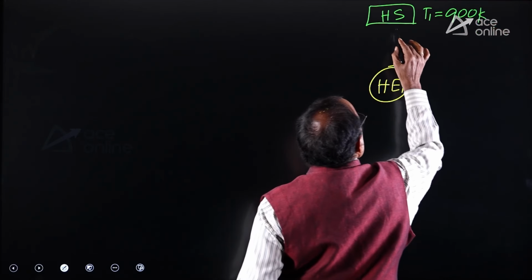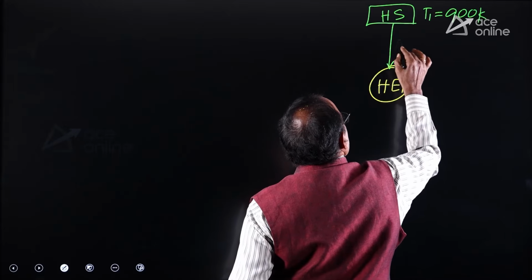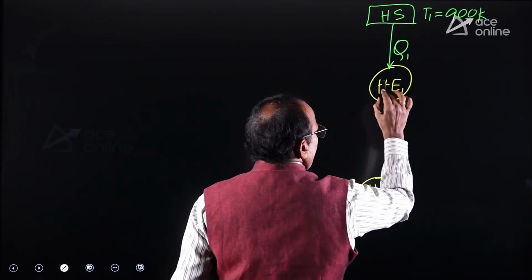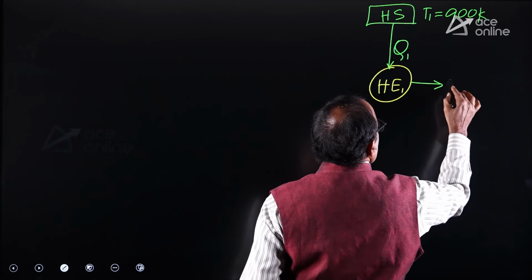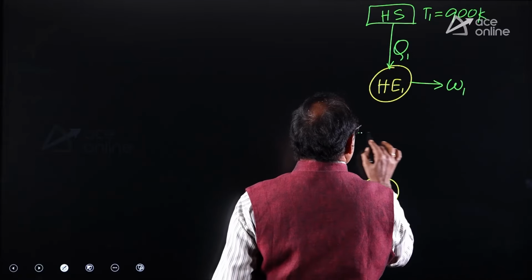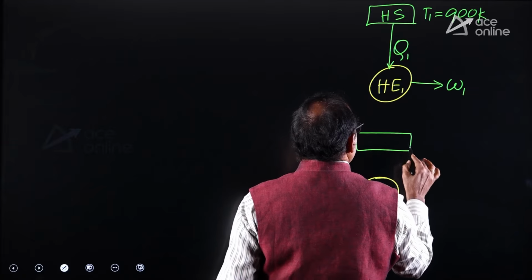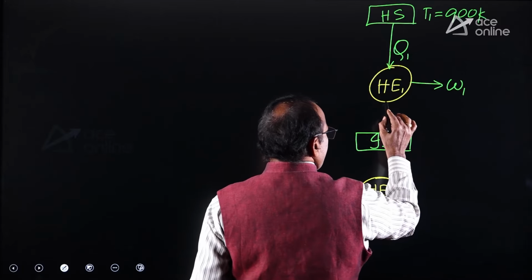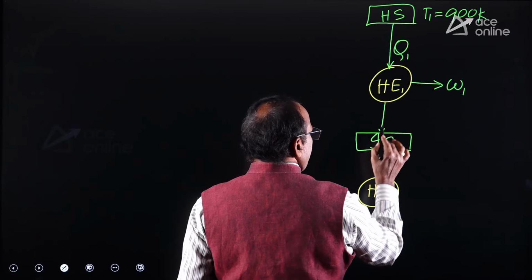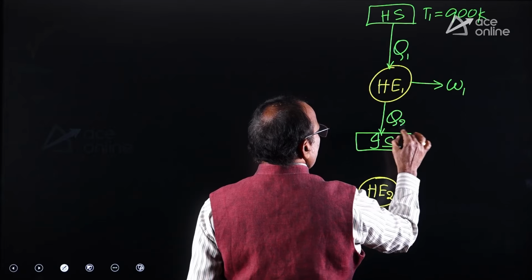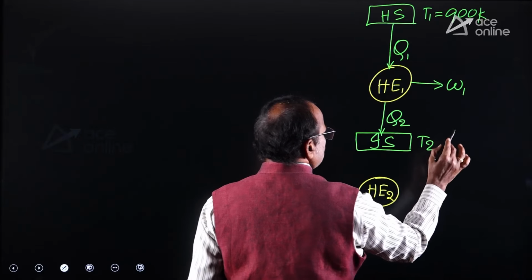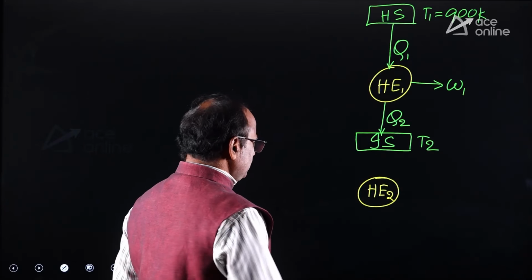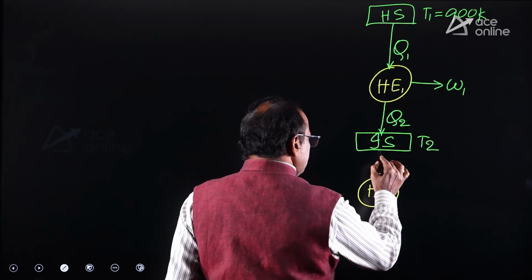900 Kelvin. The hot source is supplying the heat energy. A part of the heat energy is converted to work energy. The remaining heat energy is dumped to the intermediate source. For that intermediate source, the first heat engine is dumping the heat equal to Q2, while the intermediate source is maintaining T2 temperature. Whereas the second heat engine is operating